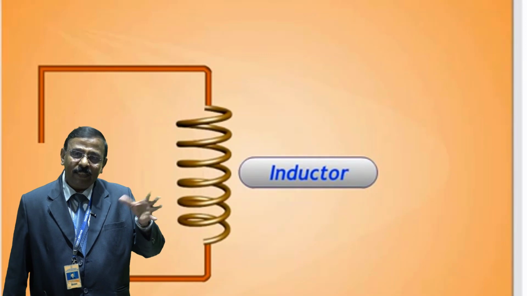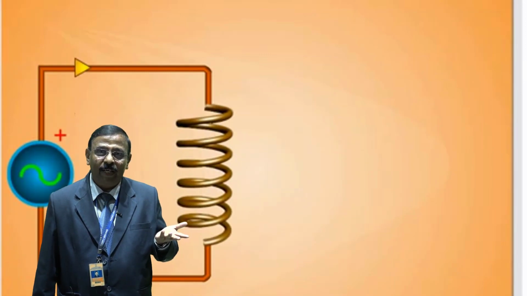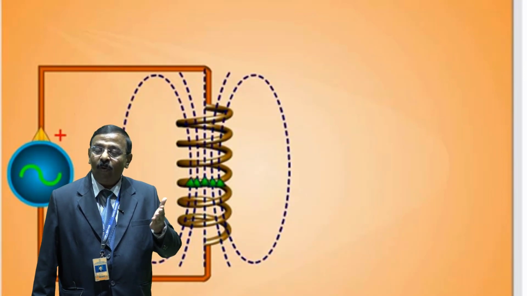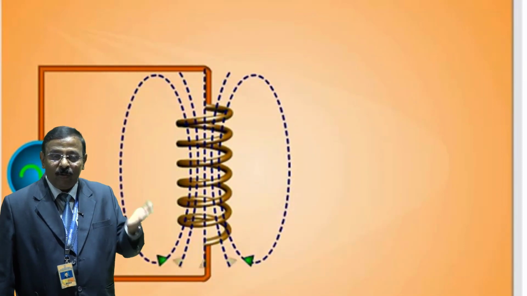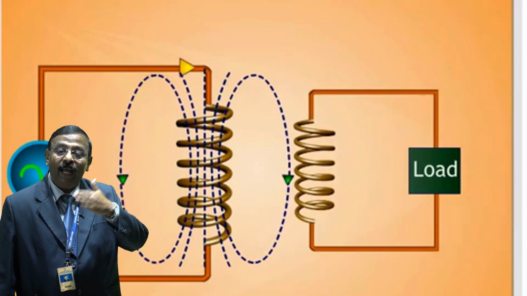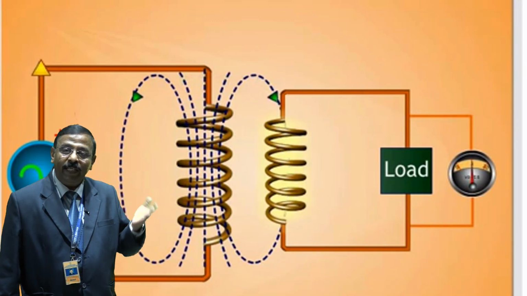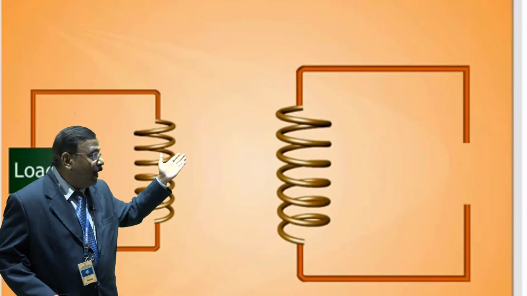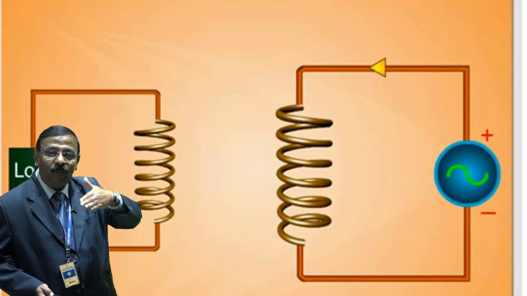A transformer also works on mutual inductance. So what is mutual inductance? The principle of mutual inductance says that when two electrical coils are placed near each other, AC electrical current flowing in one coil induces an AC voltage in the other coil. This is because the current in the first coil creates a magnetic field around it, which then induces a voltage in the second coil. In this figure it is clear how EMF is induced and how flux links to the secondary winding.